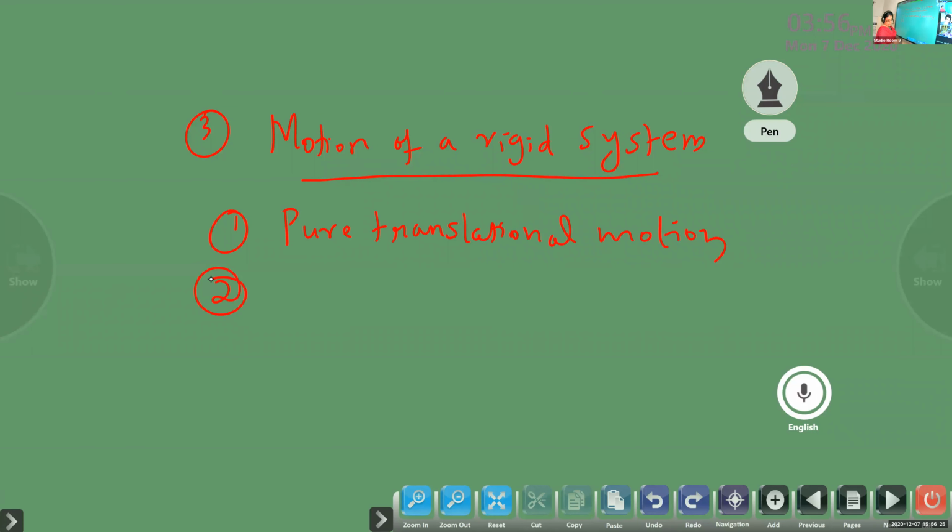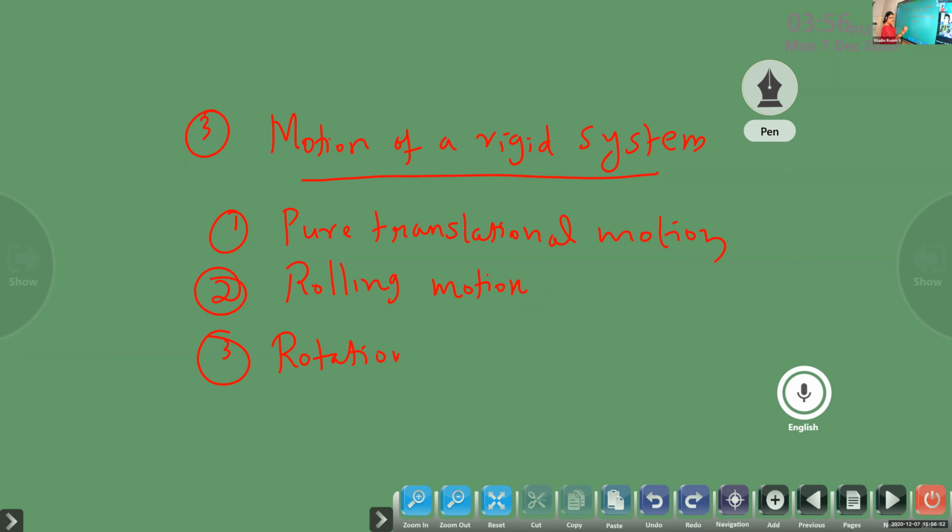Second one, we have rolling motion. And the third type is rotational motion.